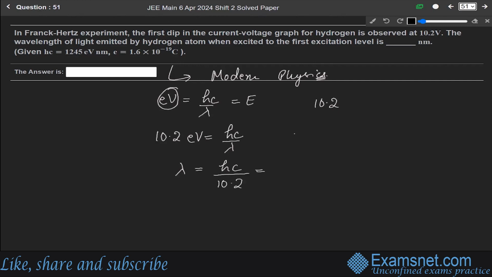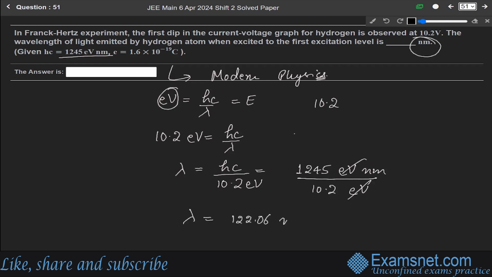Here h is the Planck's constant and the hc value is given as 1245 electron volt nanometer. So just put the value here, 1245 electron volt nanometer over 10.2 electron volt. So these electron volts cancel out each other and we get our desired answer in terms of nanometer as asked in the question. So the lambda will be 122.06 nanometer. This is the final answer.